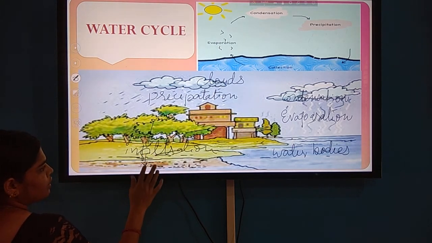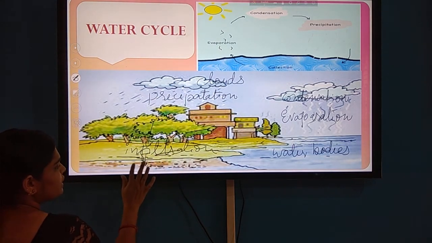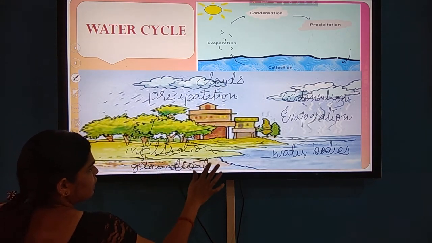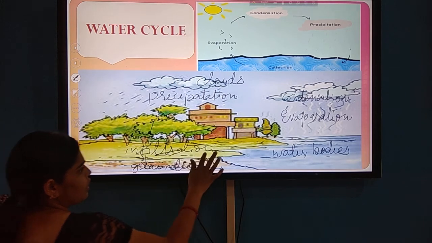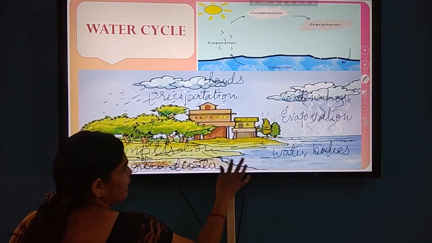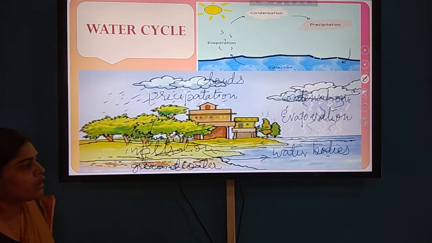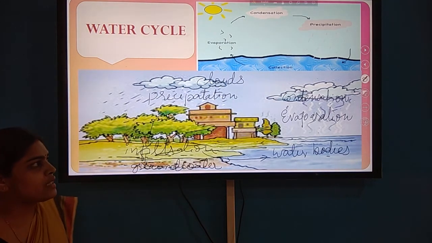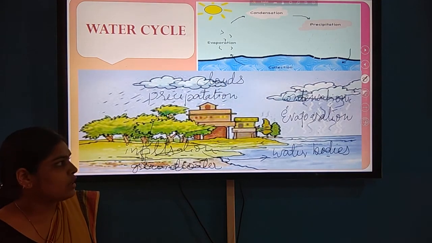The water which infiltrates is collected in the groundwater, and some of the water of the rain will flow away and again mix with the water body. So this is the circle, or we can say it is a cycle of water.